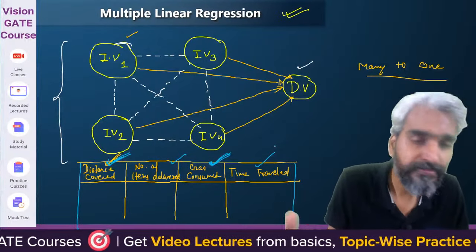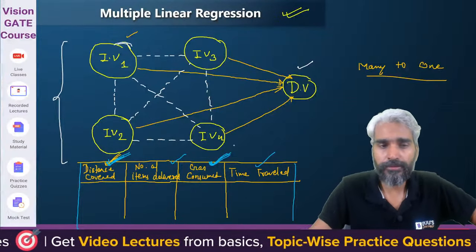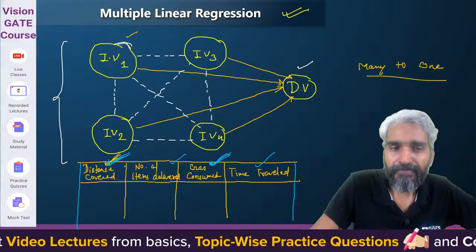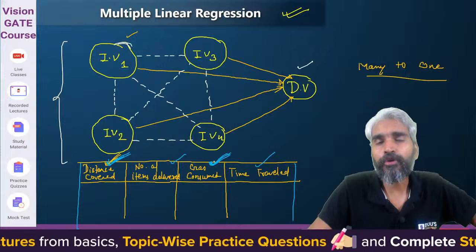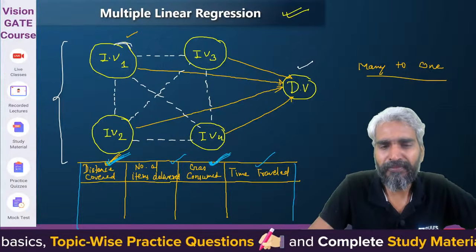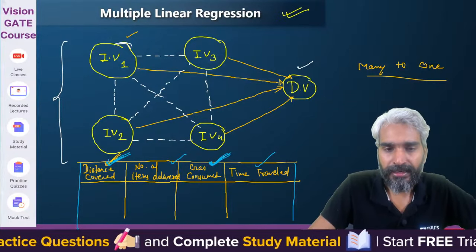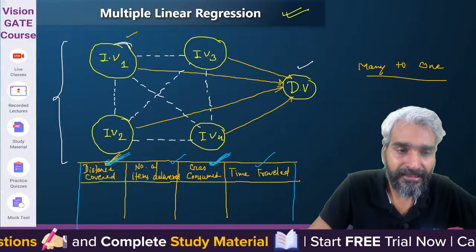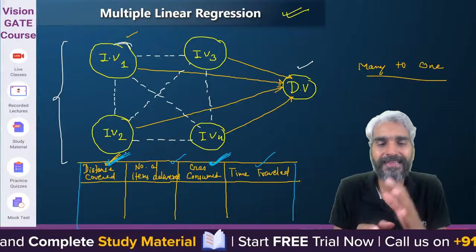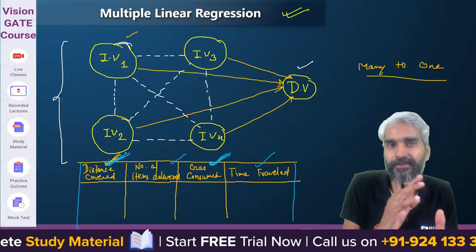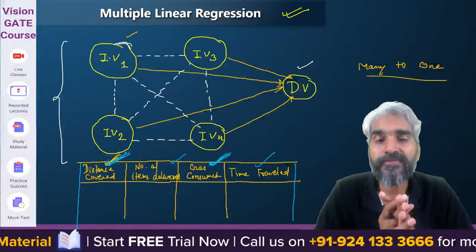Yes or no? Please try to understand, if you plot the scatter graph between gas consumed and distance covered, then you will realize that gas consumed and distance covered are highly correlated with each other.